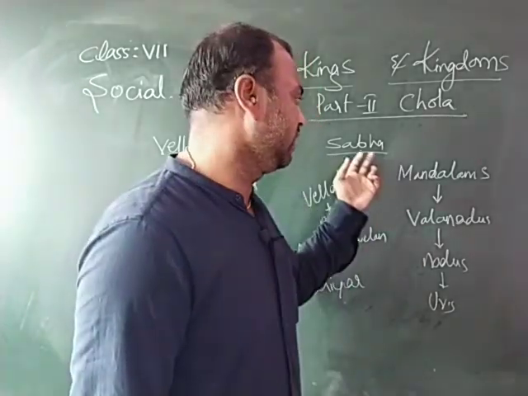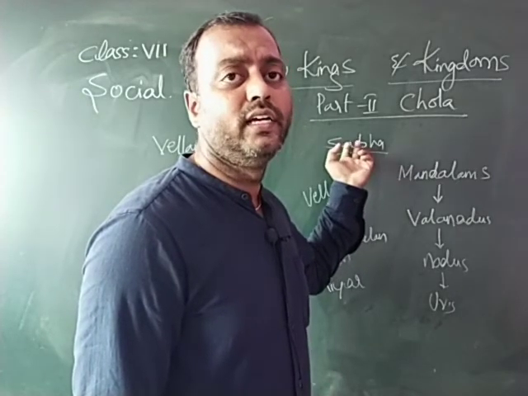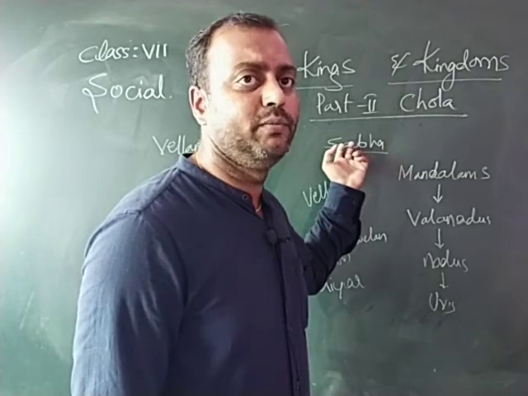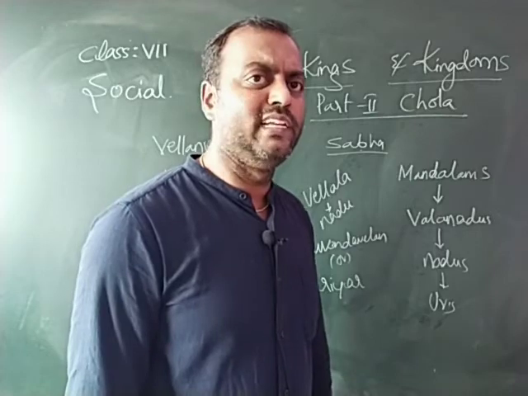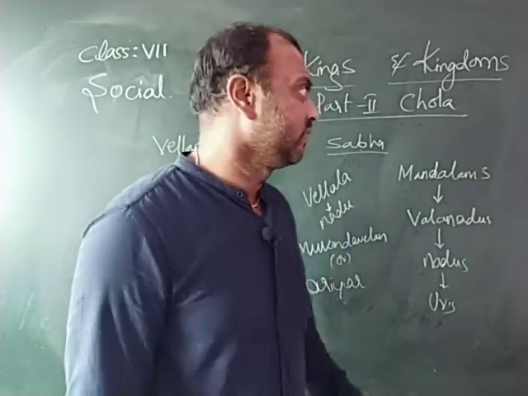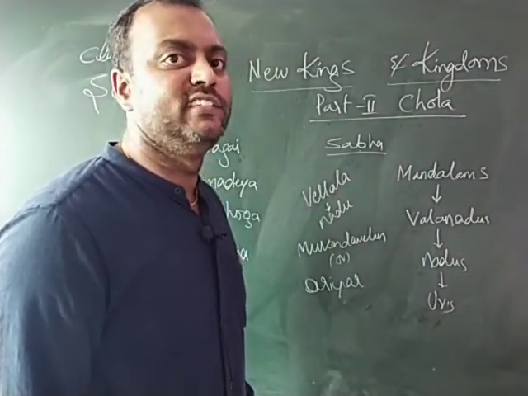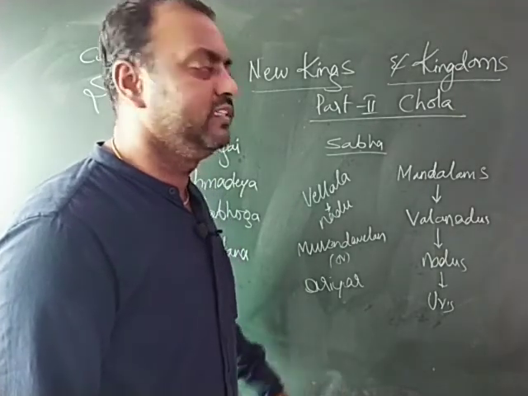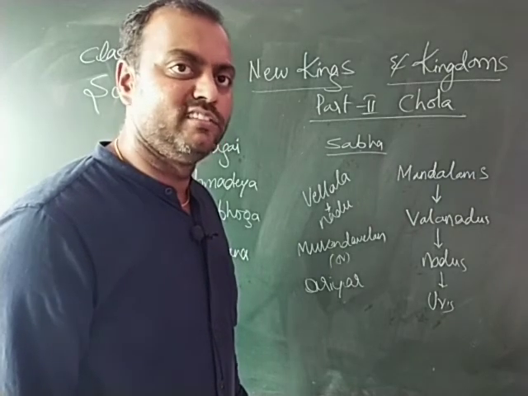These Sabhas were dominated by the Brahmins, and even the administrative and judiciary work was generally taken up by the Brahmin class itself. But the Periya Puranam tells about even the lower caste people and how they led their lives. This is about the Chola administration, a splendid period in the history of India from the 6th century to the 12th century, and we have seen great kings like Raja Raja Chola and Rajendra I. That's it, children. Thank you.